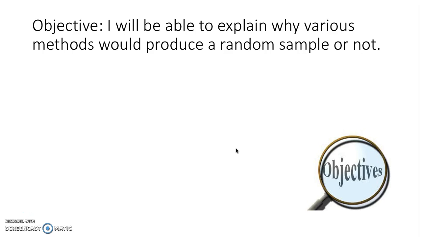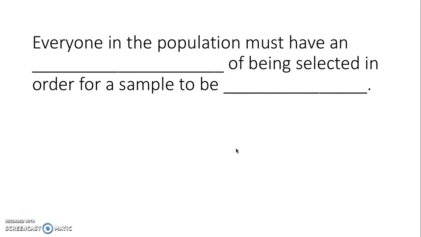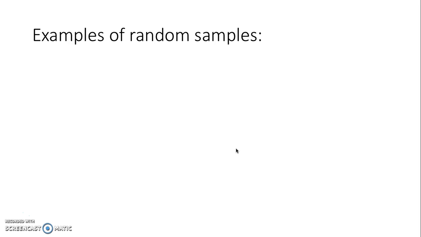Hi boys and girls, today we're going to be continuing our conversation in our statistics unit, and we are going to be talking about random sampling. So our objective for today is I will be able to explain why various methods would produce a random sample or not. So everyone in a population must have an equal chance of being selected in order for a sample to be random. Alright, so we're going to think of some examples of random samples.